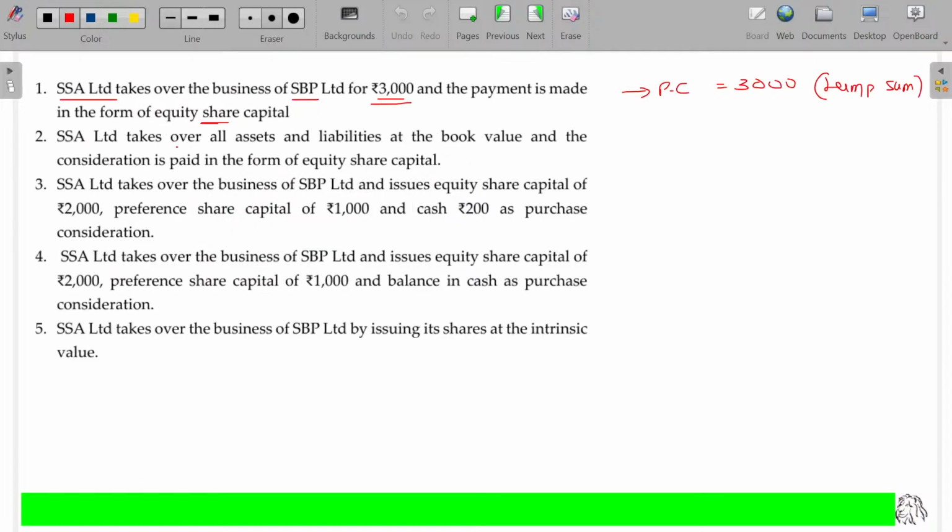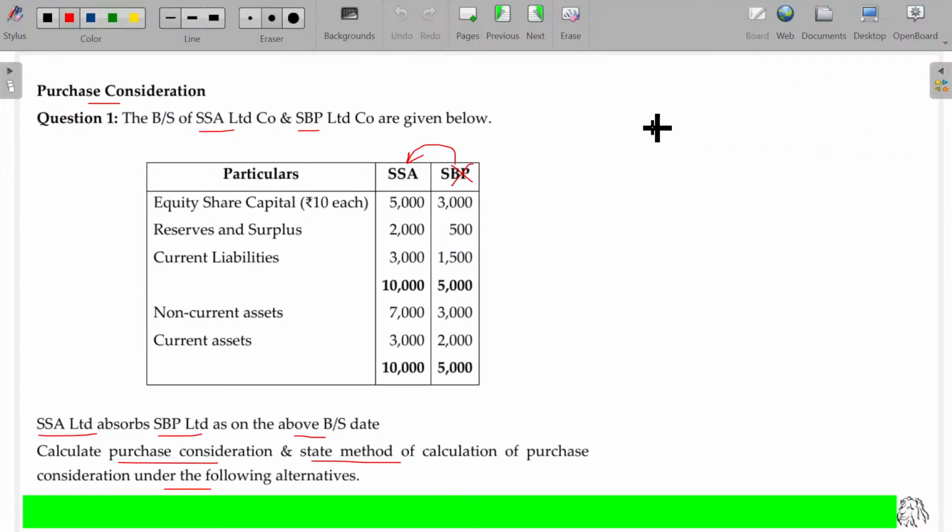Second one is SSA Limited takes over all the assets and liabilities at the book value, and then the consideration is paid in the form of equity share capital. Now, in the second model, we have not been given what method we have to use to calculate the purchase consideration. In this case, preferably you have to go for net assets. I have to value all the assets and liabilities independently. From the assets, subtract the liabilities. That's the value for the company. I'll pay that value by way of equity shares. That's the second one. So this will be the net asset method. Is that clear? Let me calculate this one here. In case of the second model, what model? Net asset method.